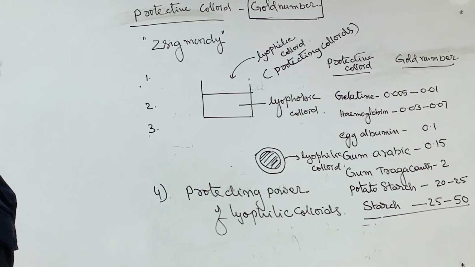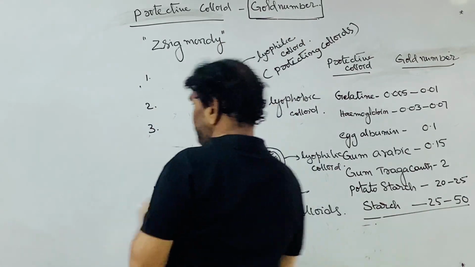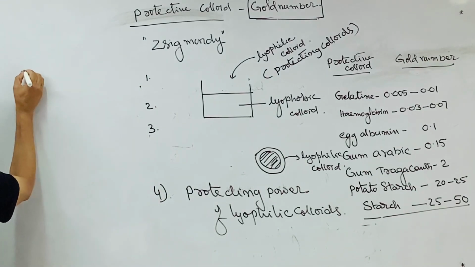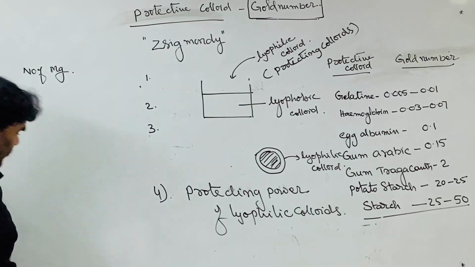For flocculation value we define the number of millimoles of the electrolyte required. Here, it is the number of milligrams, that is the weight.